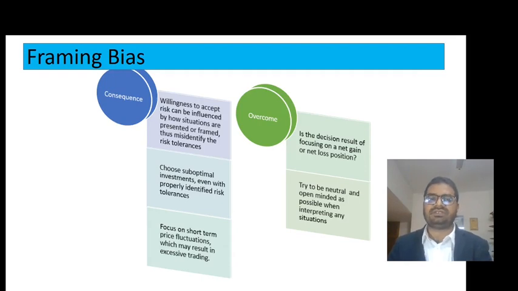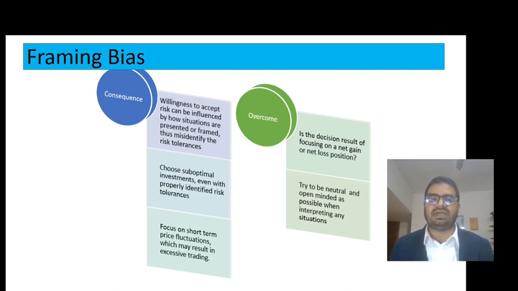So framing bias, what are the consequences of framing bias? The first thing is that willingness to accept risk can be influenced by how situations are presented or framed, and thus we misidentify the risk tolerance. That means instead of basing my decisions on facts, sometimes I base them on how information is presented to me, and choose a suboptimal investment even with a properly identified risk tolerance. Sometimes risk is made more prominent to us, and we focus on short-term price fluctuations, which may result in excessive trading.